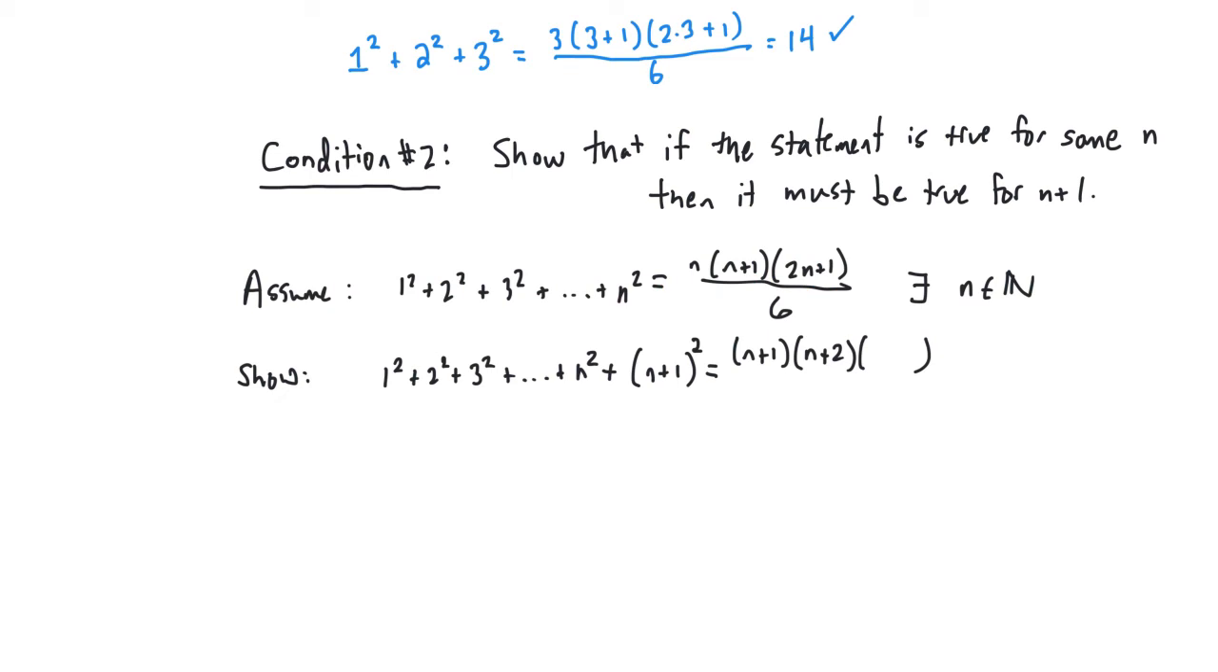Did you say it was 2n plus 2? If so, you were close, but not quite. Actually, in that last binomial, we should have 2n plus 3. And the reason for that is very important.